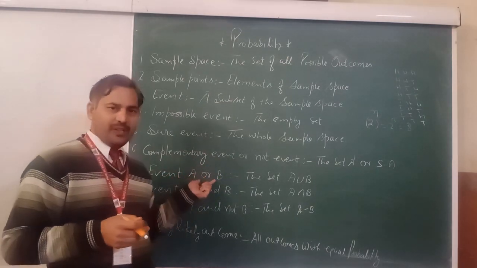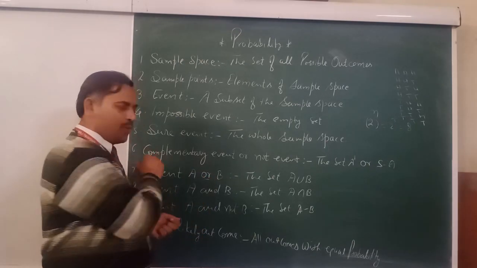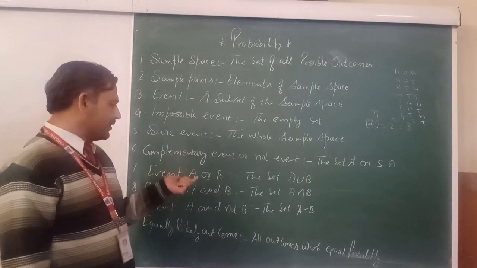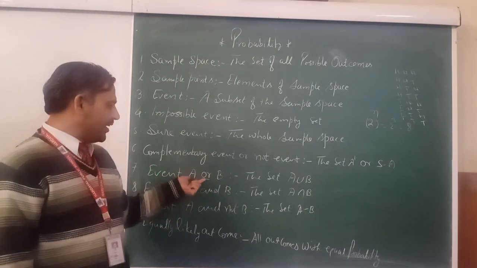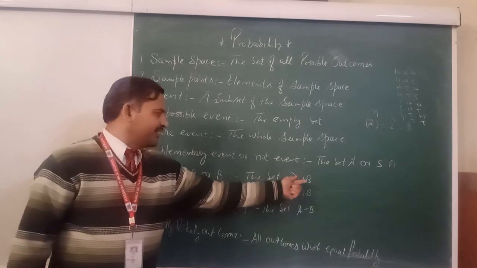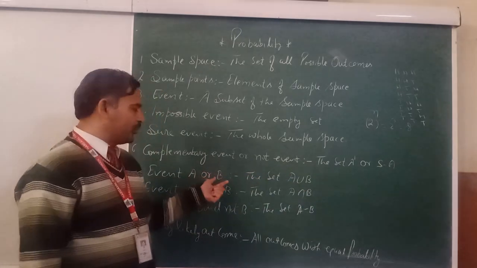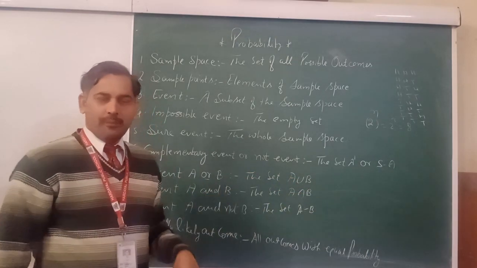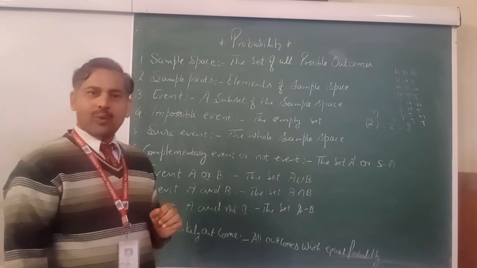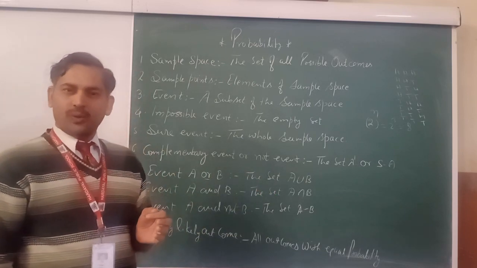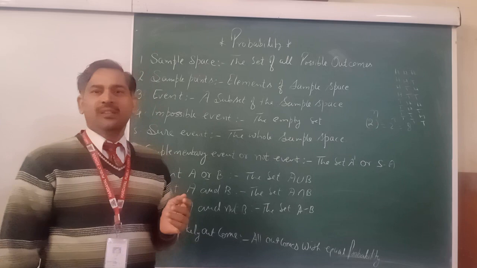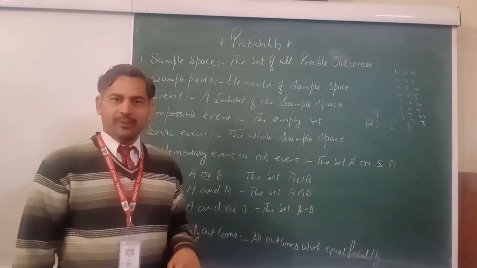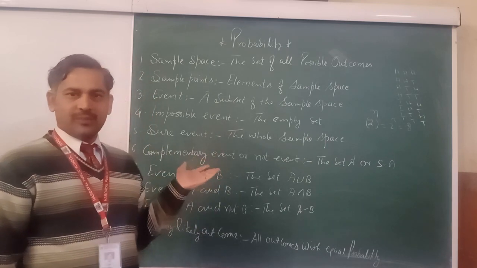Event A or B. What is the meaning of or and? These are the two most important symbols in probability. A or B, in mathematics language, is union. A or B means A union B. A or B combination. Suppose A elements are all the even 2, 4, 6, and B all the odd numbers 1, 3, 5. What is A union B? A union B is equal to the sample space 1 to 6.